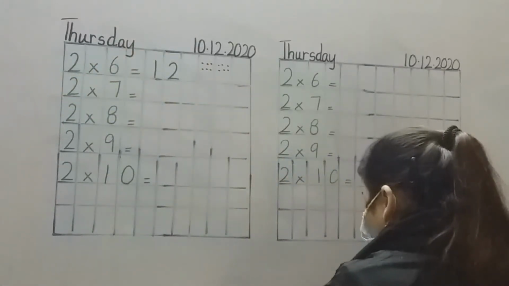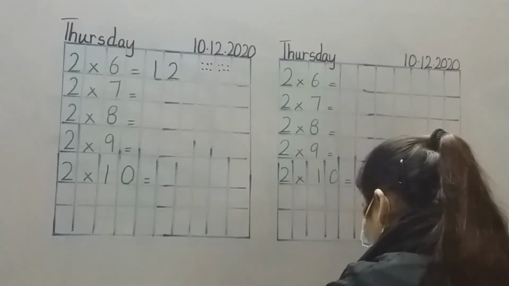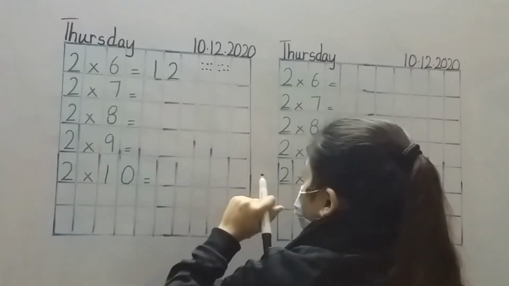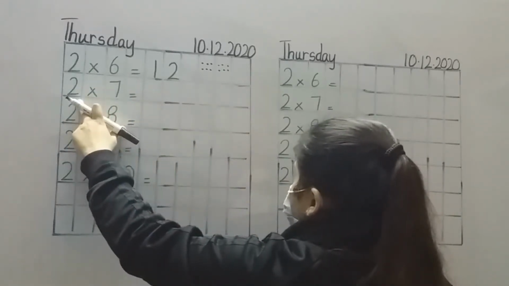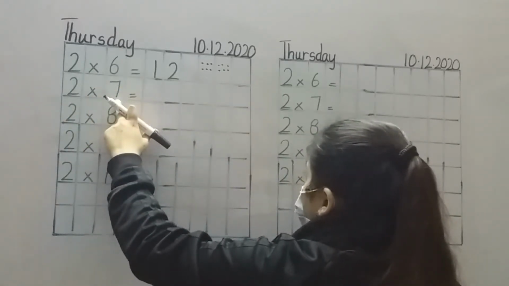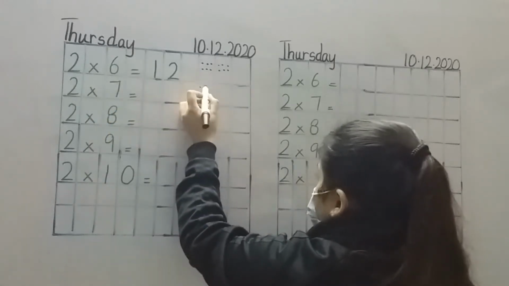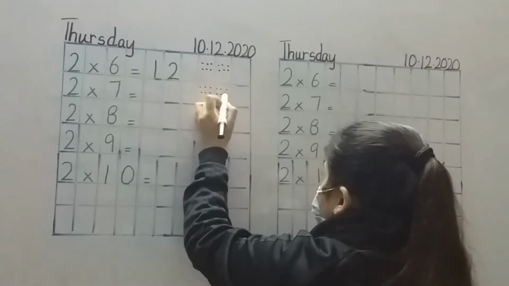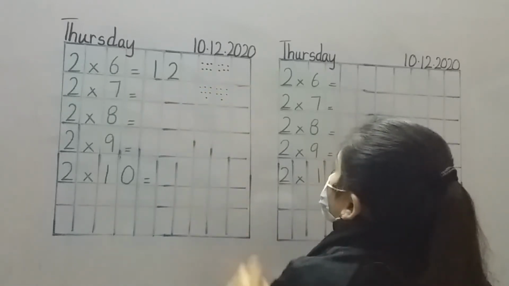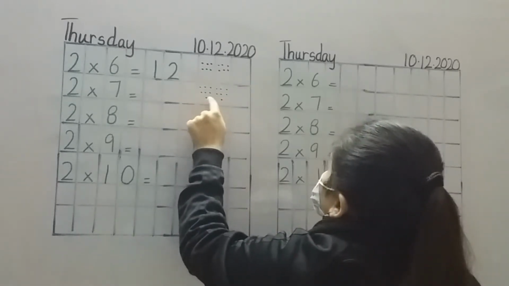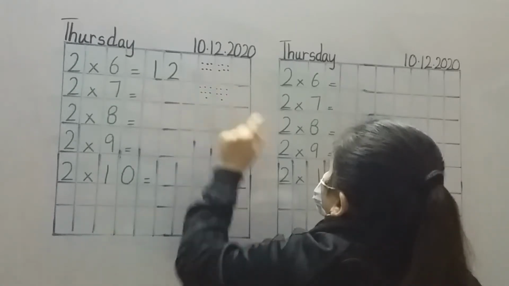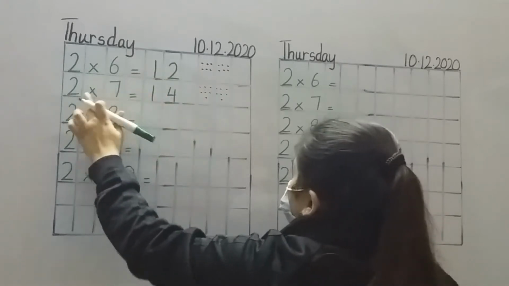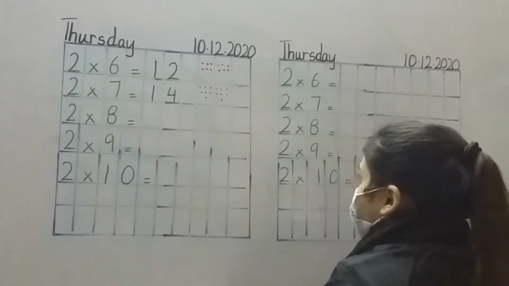Alright, let's look at the other question for the multiplication. 2 into 7 is what? How many sets will I make? 2 sets. And how many items will I add? 7. Let's see, 1, 2, 3, 4, 5, 6, 7. Alright, let's count them all together: 1, 2, 3, up to 14. That means my answer is 14. 2 into 7 is equal to 14.